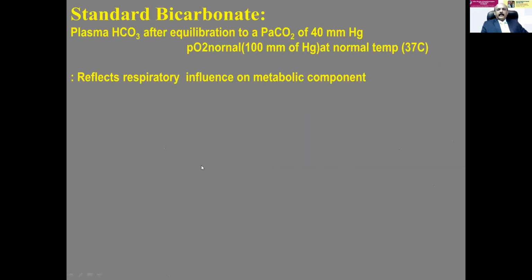So the standard bicarbonate. What is the standard bicarbonate? Sometimes it is mentioned like that. The standard bicarbonate, measured bicarbonate is different, but measured bicarbonate changes according to the carbon dioxide concentration, which is affected by the respiration. So the plasma bicarbonate, after equilibration to a PaCO2 of 40 with normal PO2, that is above 100 millimeters of mercury at a normal temperature 37. So this standard bicarbonate and the measured bicarbonate difference reflects respiratory influence on metabolic component.